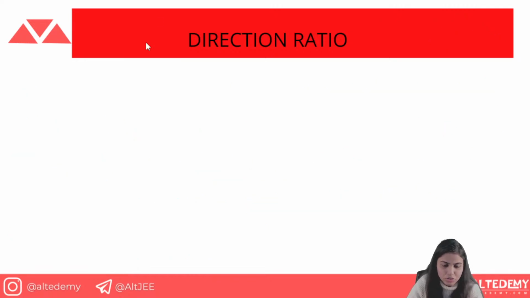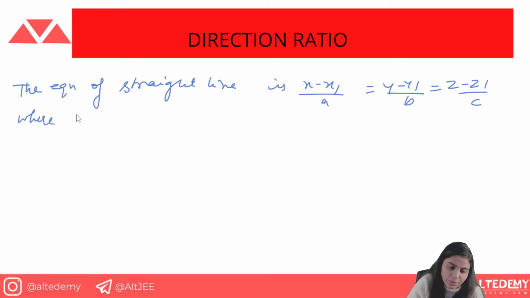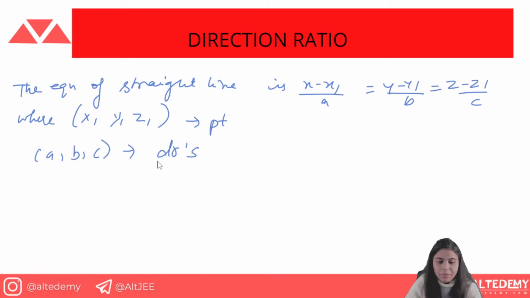You are sure about direction ratios. You got to know about the line segment whenever another vector is parallel to that. Now we have another point, that is the equation of a straight line: x minus x1 by a, is equal to y minus y1 by b, is equal to z minus z1 by c. Here x1, y1, z1 are the points, and a comma b comma c are the DRs of it.